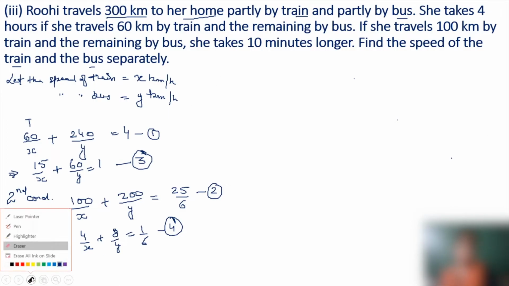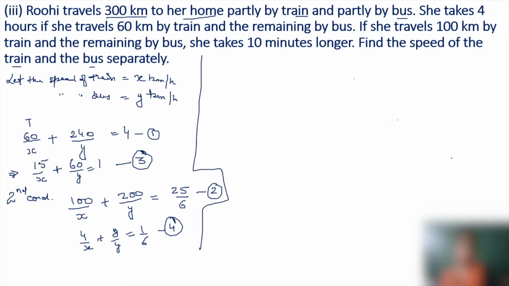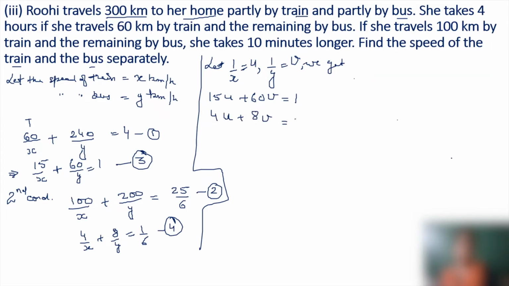Let 1 upon x be u and 1 upon y be v. Put this in equation number 3 and 4. We get 15u plus 60v is equal to 1 and 4u plus 8v is equal to 1 by 6.